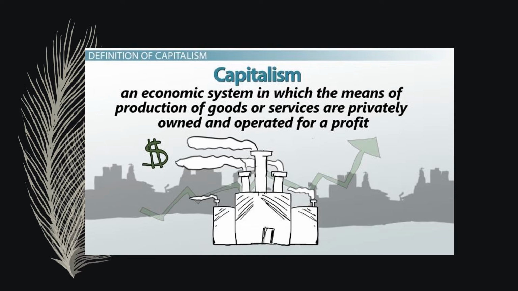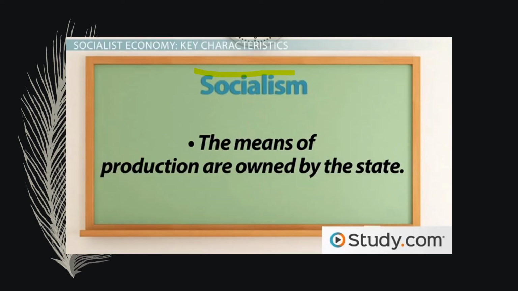For example, here one factory picture is given, and this factory will be owned by one single individual, and it can be used for making profit, for making more and more money. So that was capitalism. Which country follows a capitalist economy? We can give the most popular country, that is US.